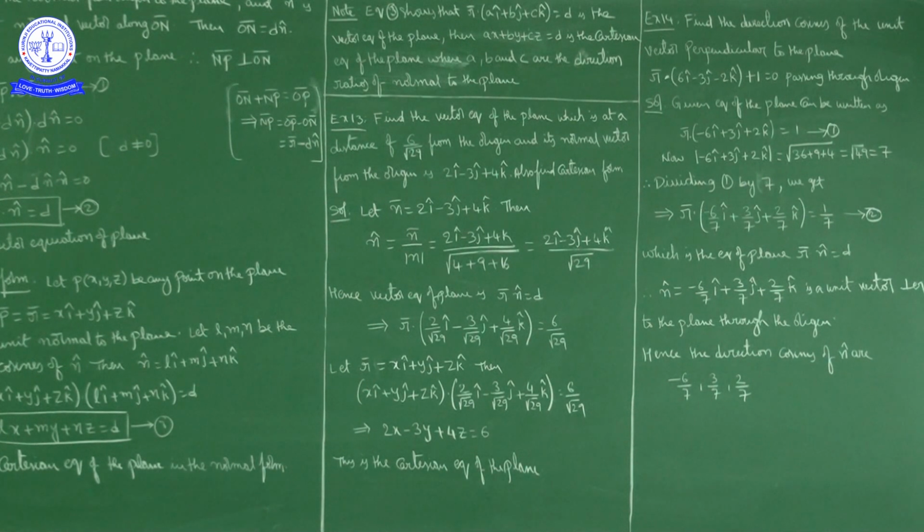Now n cap is what? N bar by magnitude of n bar. But this is a normal vector, so for a unit normal vector we have to divide by its magnitude. So the magnitude of the vector minus 6i cap plus 3j cap plus 2k cap is equal to square root of 36 plus 9 plus 4. Root 49, square root of 49 is how much? 7.